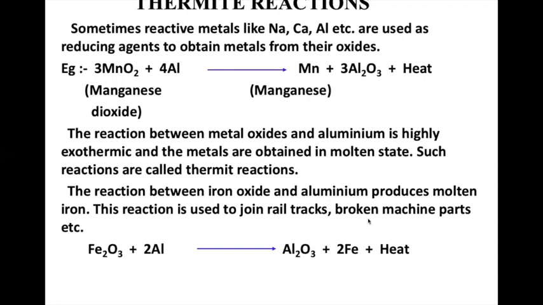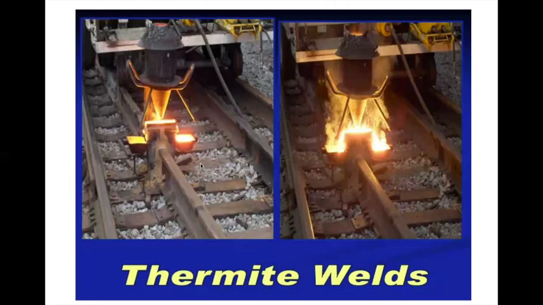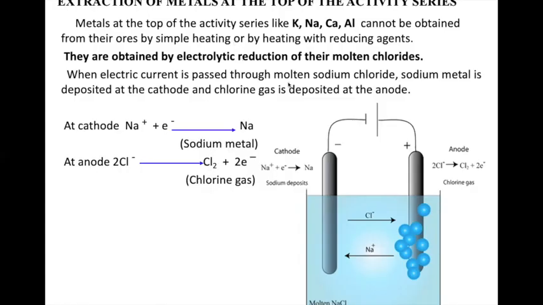Other than that, it is also used to weld the broken machine parts. Here, the thermite welds that are going on. Extraction of metals from more reactive metals, the metals that come above the carbon.